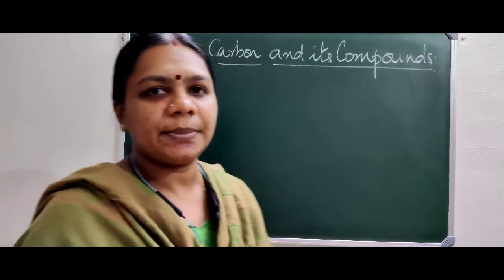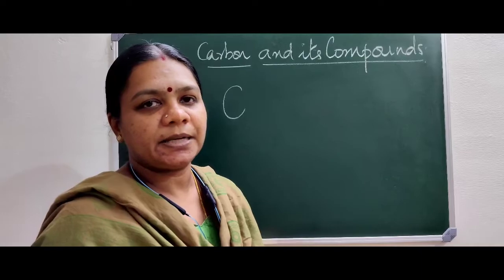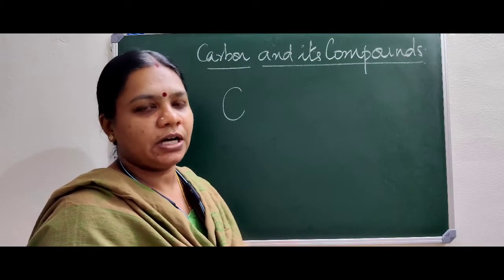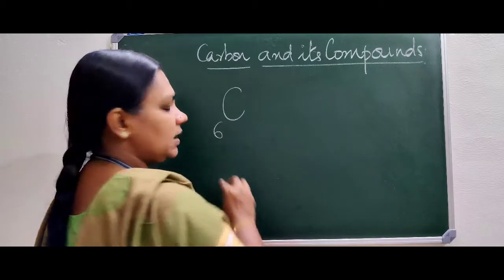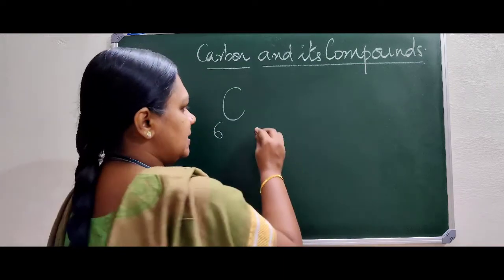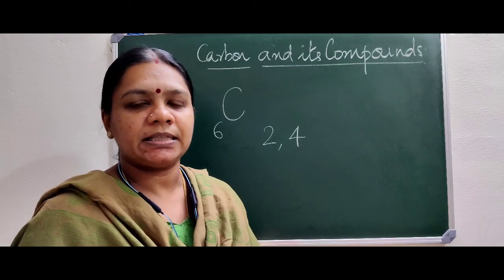Now, let us see what are the unique properties of carbon. Hope everyone remembers the element carbon and its symbol. We represent carbon by the symbol C, and the atomic number of carbon is 6. Hence, we can write the electronic configuration of carbon as 2, 4. Hope you remember these things.